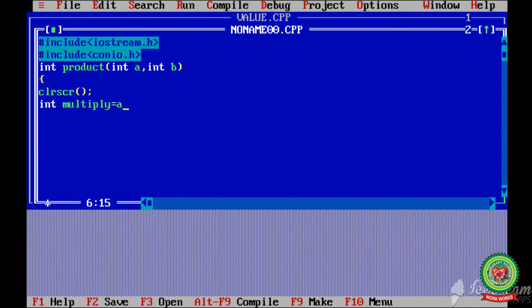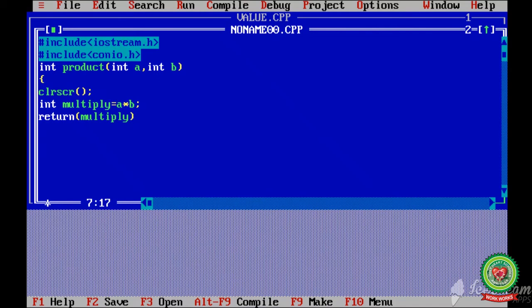Whatever work I am doing inside my function, that piece of code is my function definition. And I have written int multiply is equal to a into b, and after that I will write return multiply.